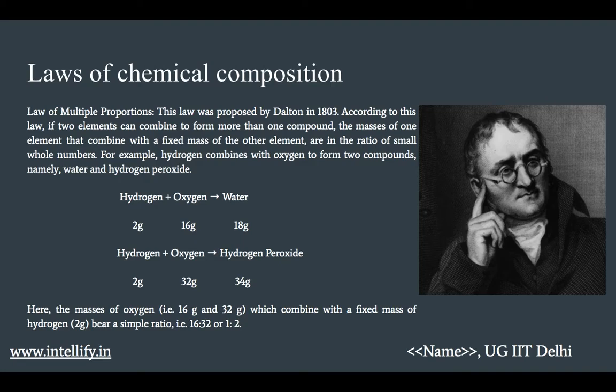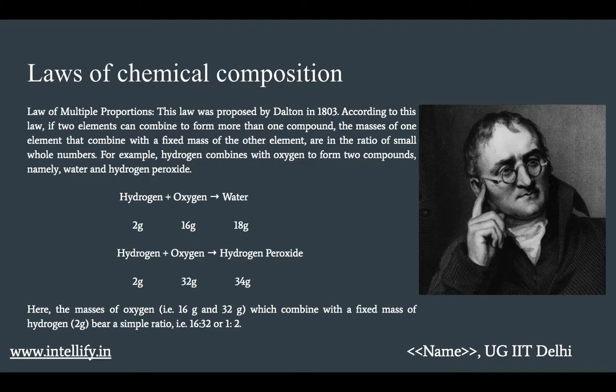For example, hydrogen combines with oxygen to form two compounds, namely water and hydrogen peroxide. Hydrogen peroxide is nothing but H2O2. Now, over here, the fixed mass of hydrogen, that is 2 grams, and the variable masses of oxygen, that is 16 grams and 32 grams. Here, the masses of oxygen, that is 16 and 32, which combine with a fixed mass of hydrogen, bear a simple ratio, that is 16 is to 32, or we can say 1 is to 2. So this was the law of multiple proportions.